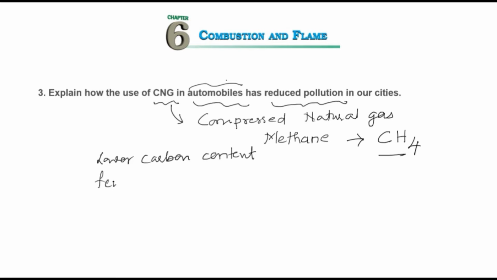So first, it is a compound with lower carbon content, and then it gives out the least emissions, very few emissions. And what do you mean by emissions? The poisonous gases which come out of the outlet in the vehicle. That amount is significantly less. So that is why CNG is used in automobiles.